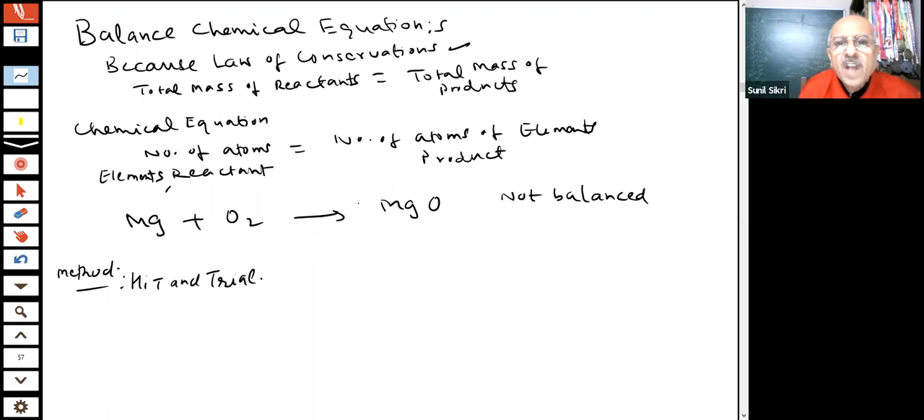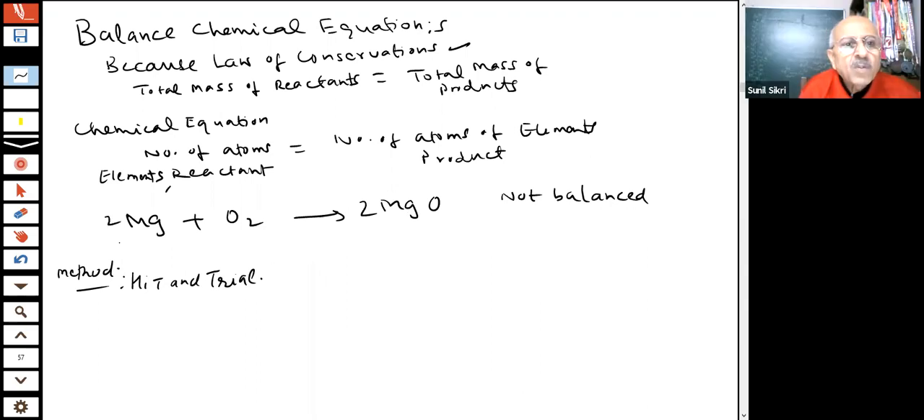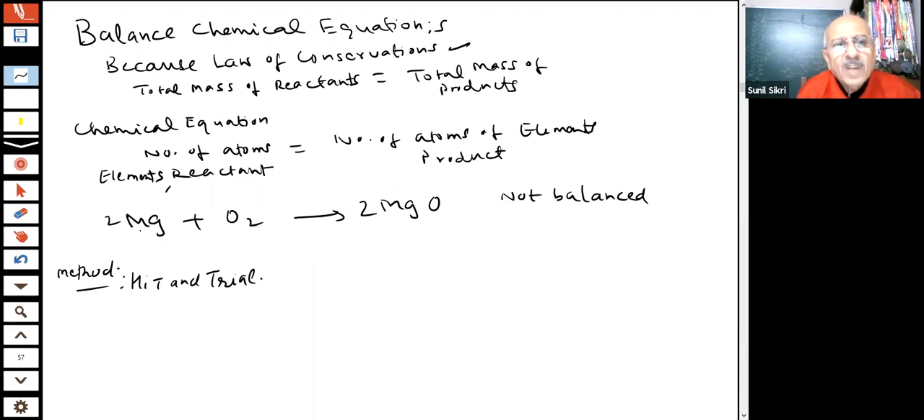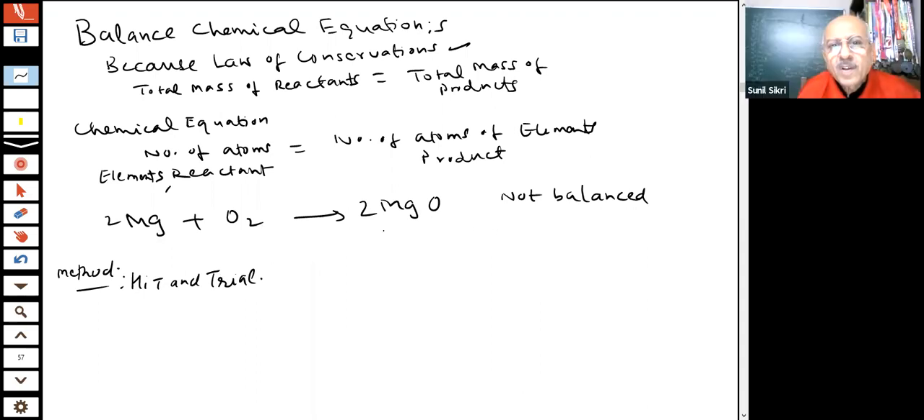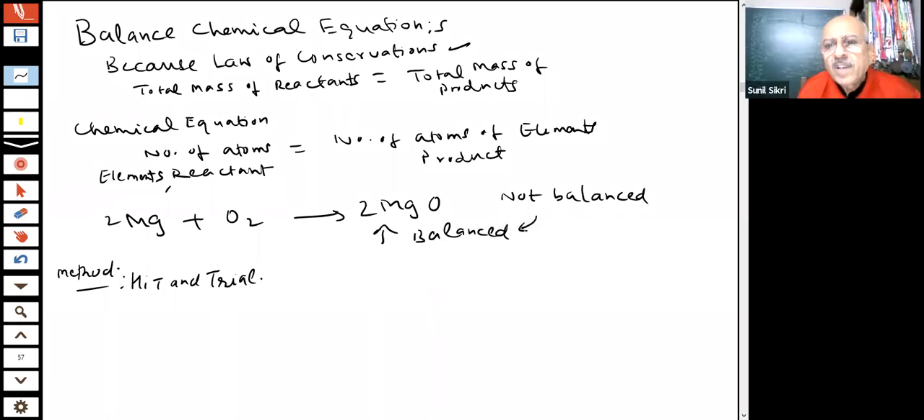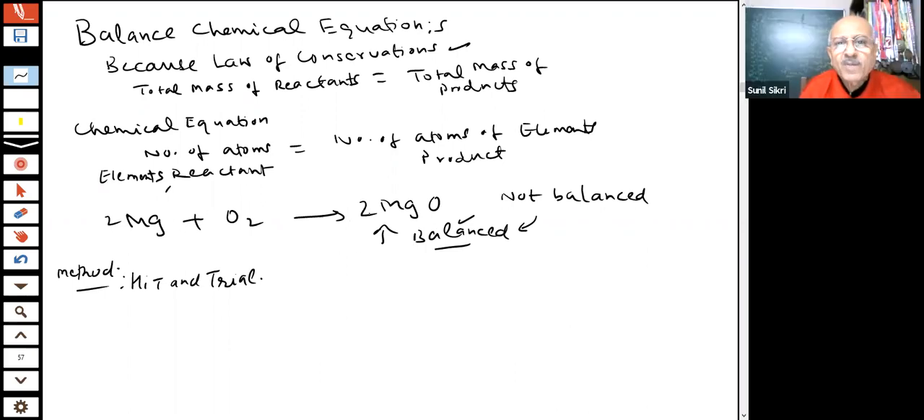Here there are 2 oxygens, so I make it 2. If I make it 2, students, magnesium becomes 2, then I make it 2. Tell me now, is this equation balanced now? How many magnesium? 2, 2. How many oxygen atoms? 2 and 2. Yes, it is balanced. Now it is balanced because they have the same number of atoms on the left and the right. Okay? I have balanced this equation, students.